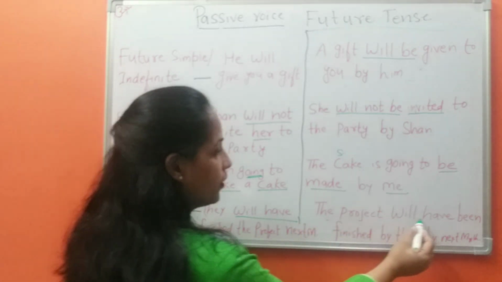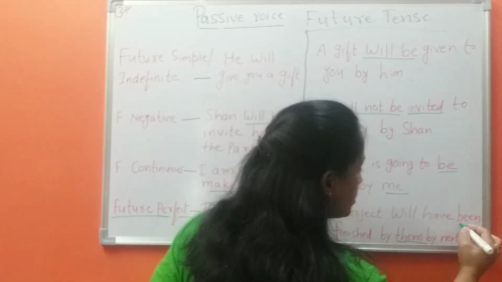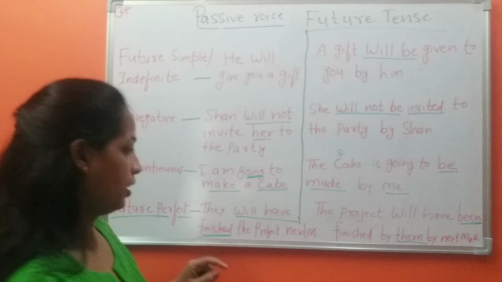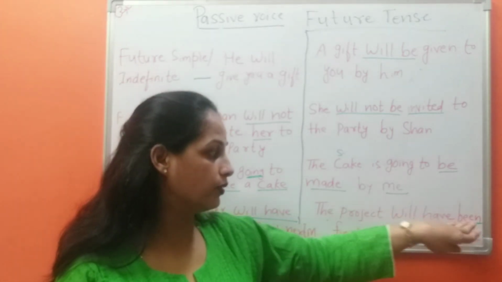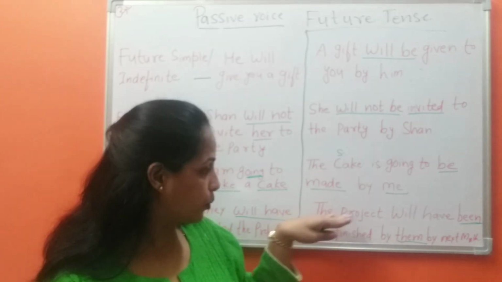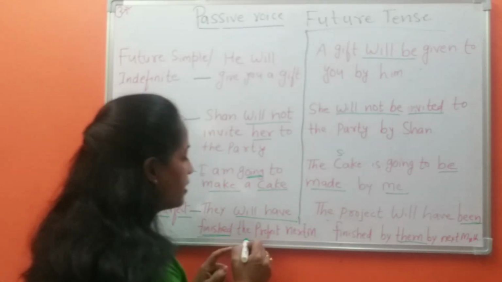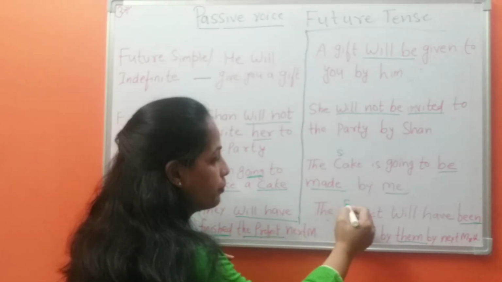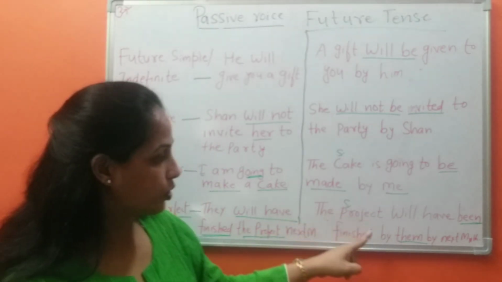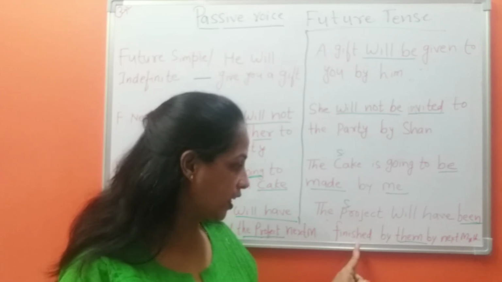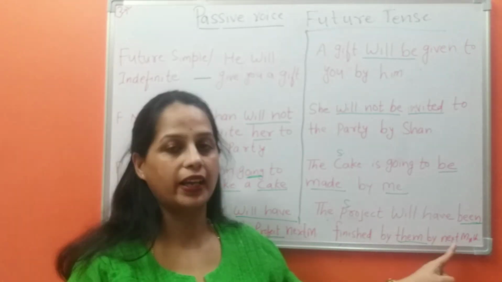The project will have been. We use the word been. It is future perfect tense. We always use the word been. The project is object here. It will become subject in passive voice. The project will have been finished by them by next month.